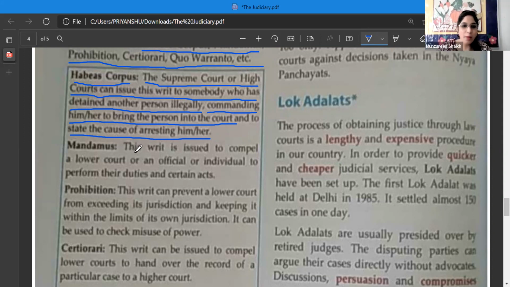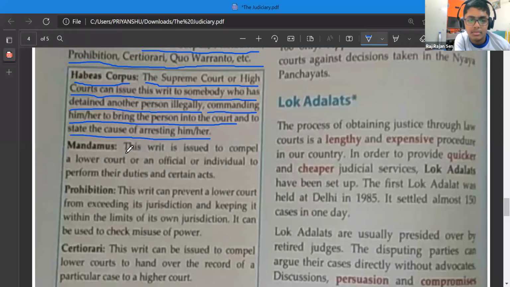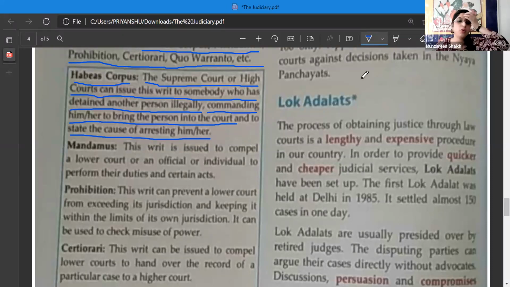Okay. So next is what? Which type of a writ? Mandamus. Okay. Now in this writ, what happens? This writ is issued to compel a lower court or an official or individual to perform their duties and certain acts.